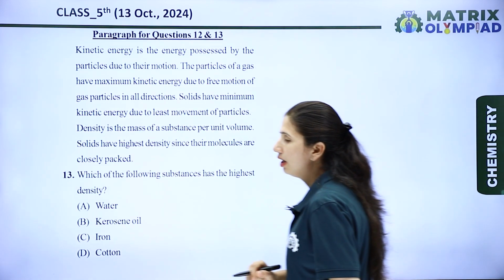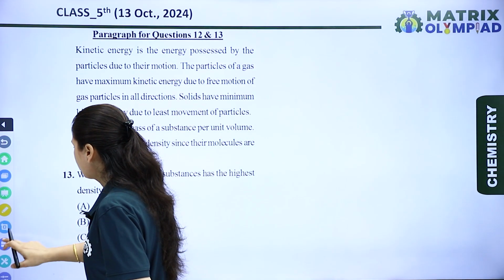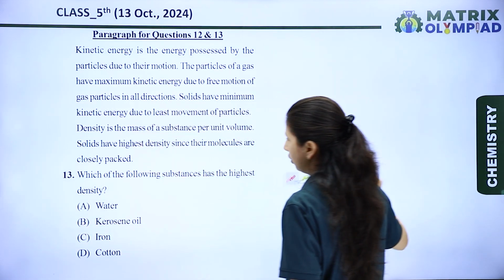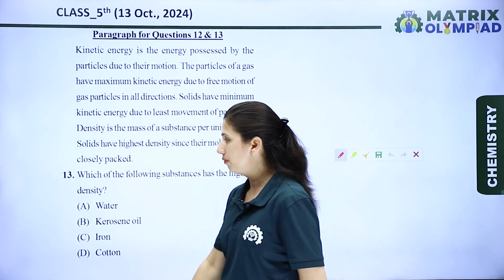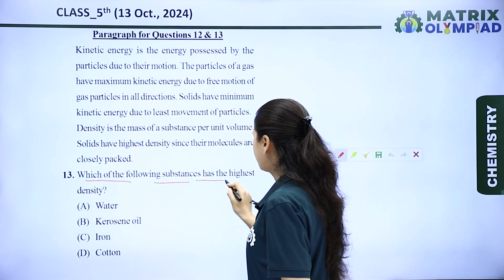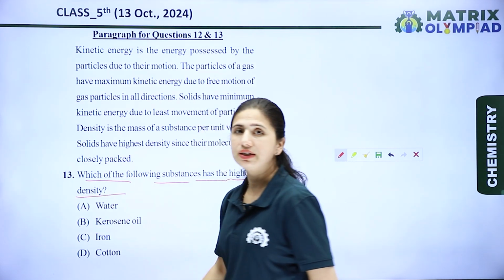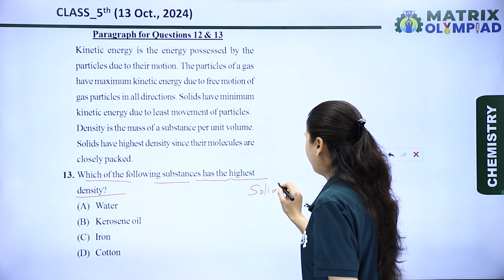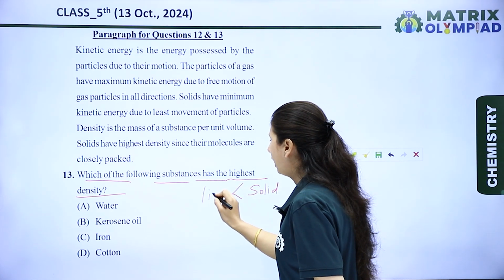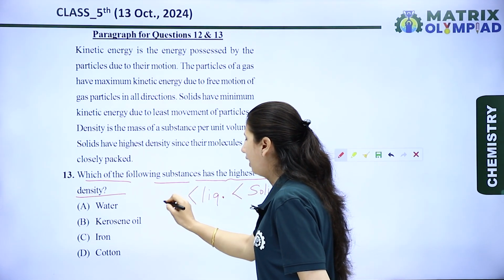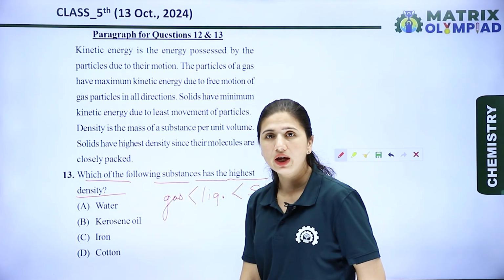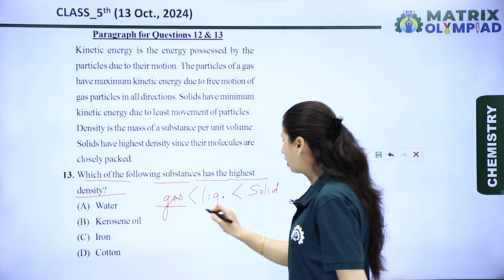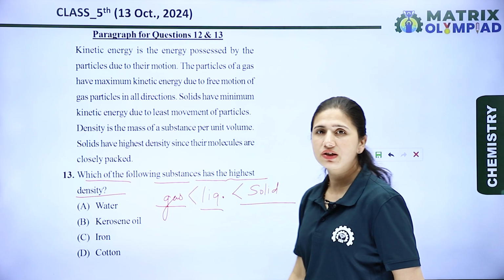Now let's see the next question. The paragraph is the same for this question. Which of the following substances has the highest density? We know that solid substances have higher density than liquid and gaseous substances. Gaseous substances have least density, and then liquid, and solid has the highest density.